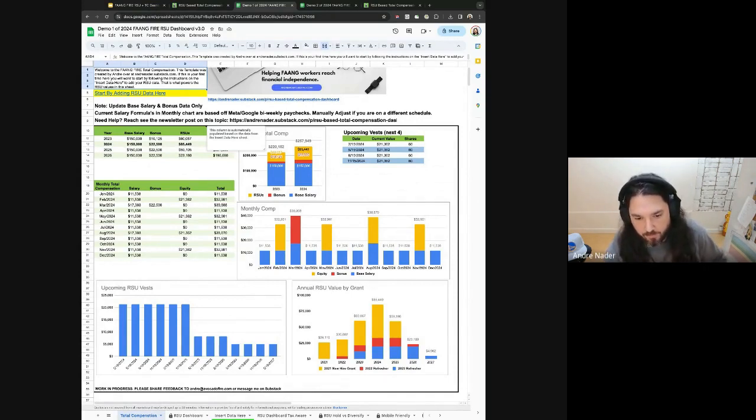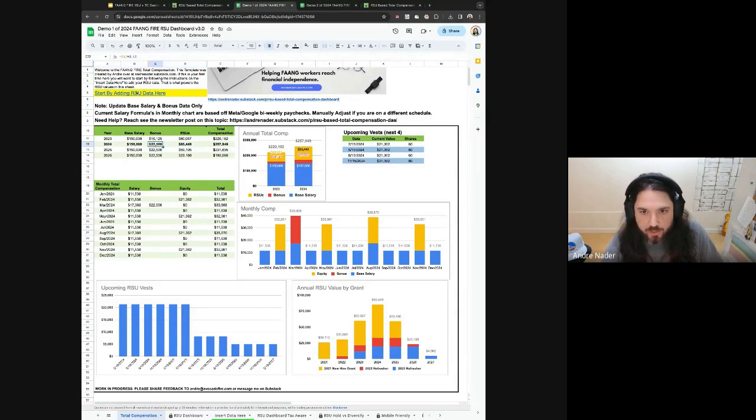This is the default view. I entitled it the total compensation. So what this view has is both for last year and then going into future years, all of your expected earnings. So base salary, this is just what your base salary is. The bonus, all this is your inputted bonus information. In the sheet, you can see it's hard coded in at 15%.